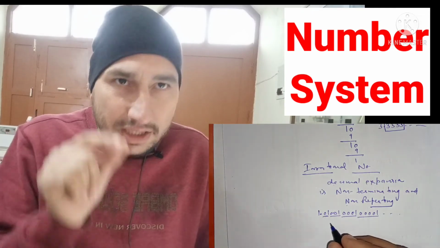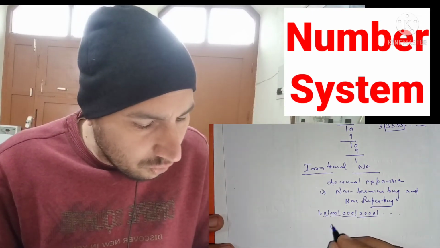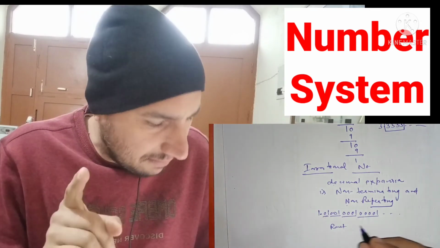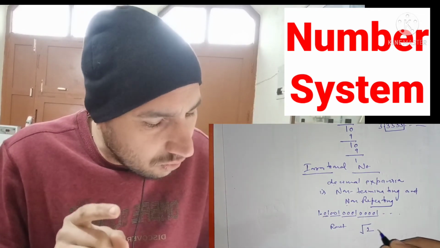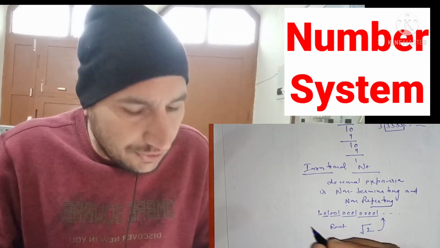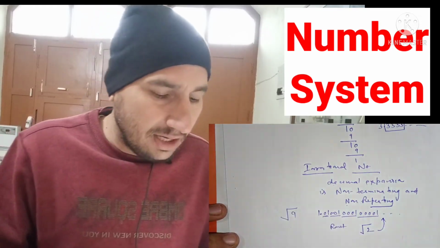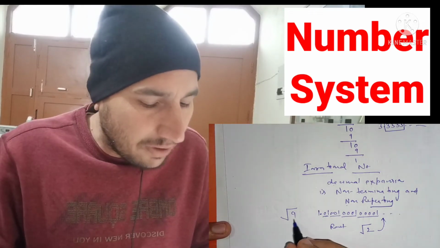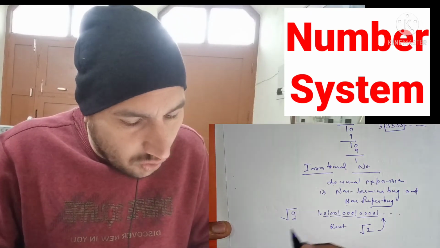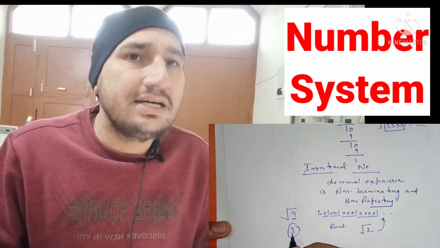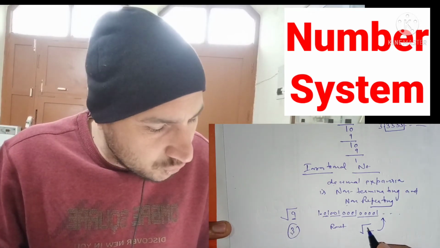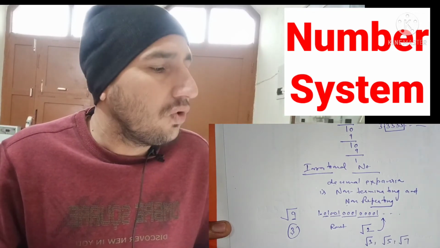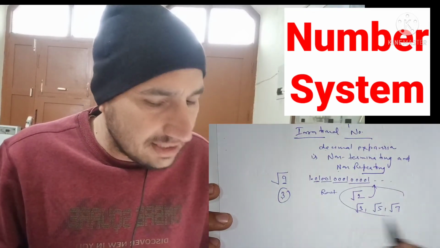And one more thing you have to keep in your mind, that the root of every number which is not a perfect square is irrational. For example, root 2 is irrational. But what about root 9? Is root 9 irrational or rational? Root 9 is a rational number because 9 is a perfect square. When I solve it, I get 3, and 3 is a rational number. Root 2, root 3, root 5, root 7, all these numbers are irrational.